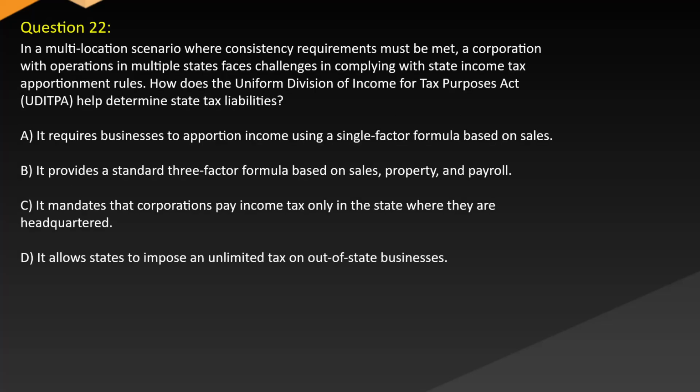Question 22. In a multi-location scenario where consistency requirements must be met, a corporation with operations in multiple states faces challenges in complying with state income tax apportionment rules. How does the Uniform Division of Income for Tax Purposes Act (UDITPA) help determine state tax liabilities? A. It requires businesses to apportion income using a single-factor formula based on sales. B. It provides a standard three-factor formula based on sales, property, and payroll. C. It mandates that corporations pay income tax only in the state where they are headquartered. D. It allows states to impose an unlimited tax on out-of-state businesses.